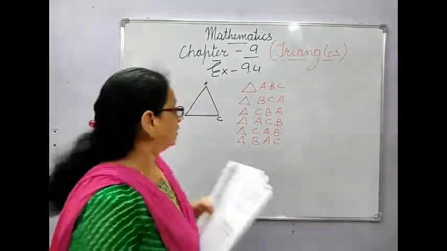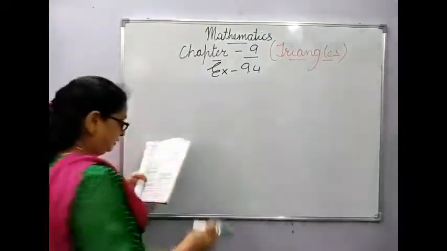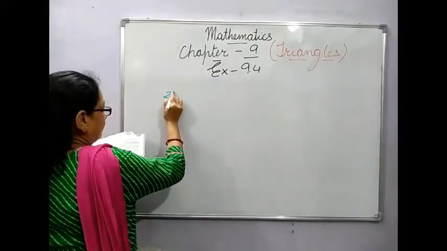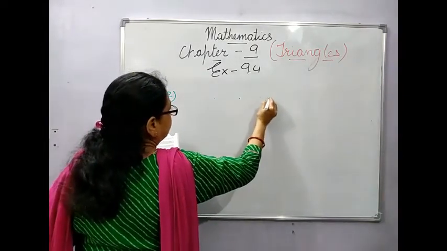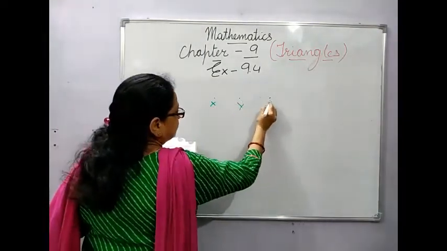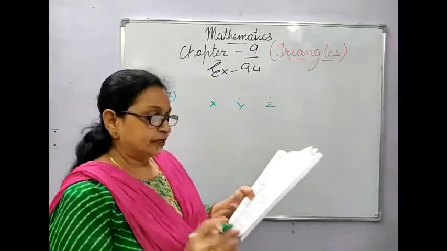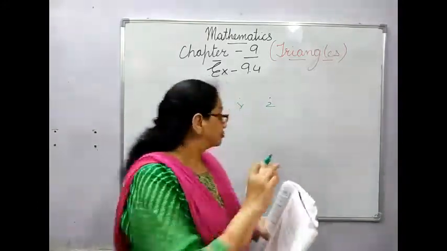So I'll show how you have to do it. Question number 2. See, they have told you to take points X, Y, Z. Suppose I have taken these X, Y, Z, and they have said collinear, that means the points should be in a straight line, so I have taken them like that.